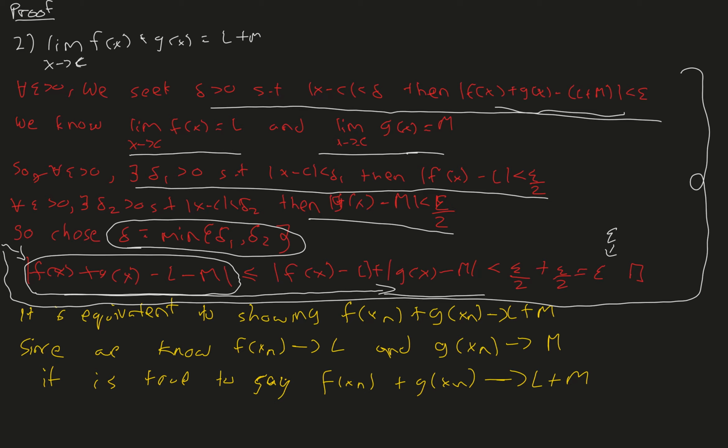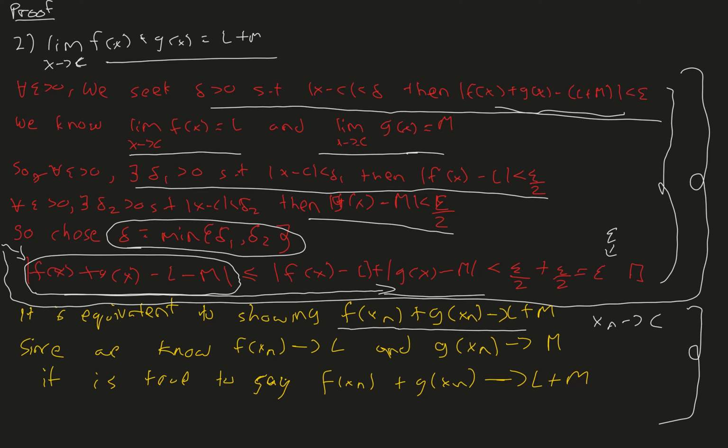We've already shown this. If you've noticed, the proof is pretty similar to the one we did for sequences. So since we have already shown it, it's inefficient to do it all over again. So we're just going to use the sequential criterion to prove this. The sequential criterion says that proving that the limit of f of x plus g of x is equal to L plus m is equivalent to showing that the sequences f of xn plus g of xn tend to L plus m as xn tends to c.